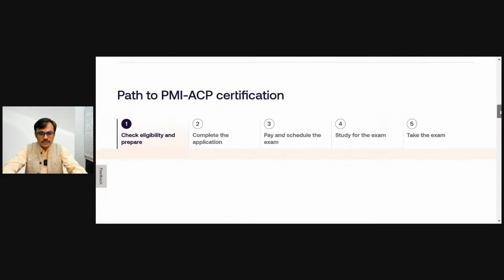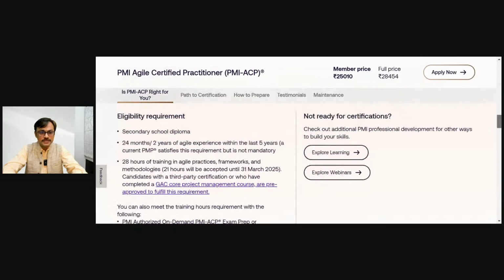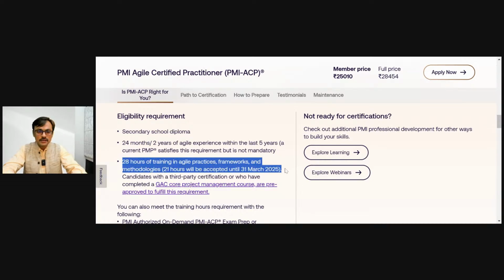Now, overall, a little bit more on the eligibility. Now, there is a confusion. PMI is also asking for you to demonstrate 28 hours of learning experience against 21 before. So earlier, before 7th or 8th of November, it was focusing on demonstrating 21. But since it's the transition period, they are allowing you to fill your application with your existing 21 contact hours certificate till 31st March 2025.